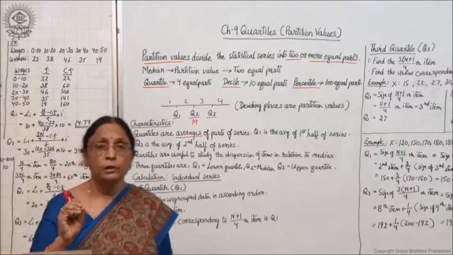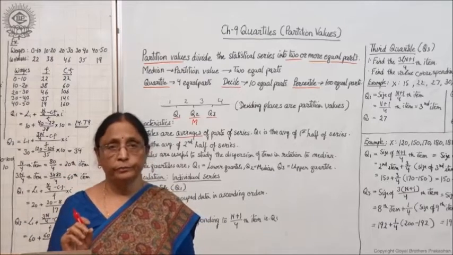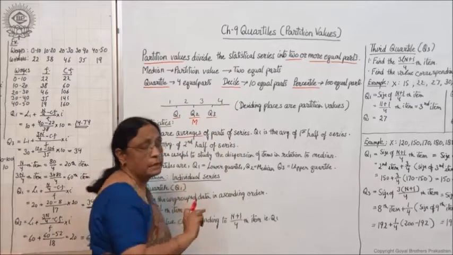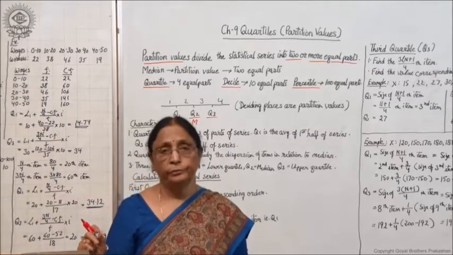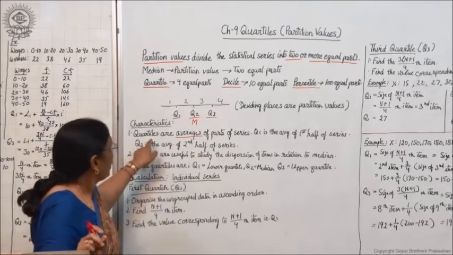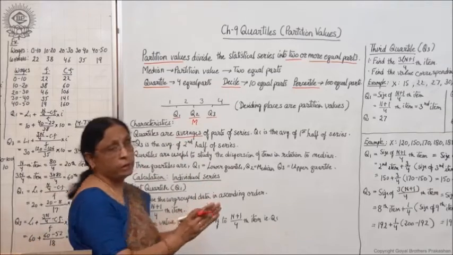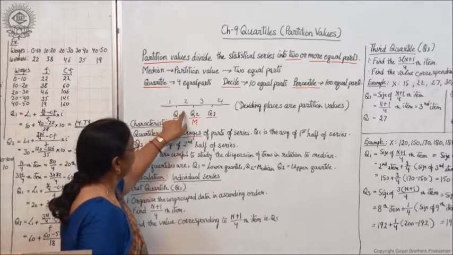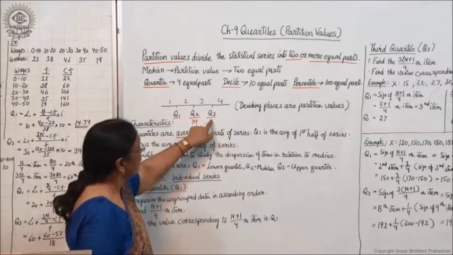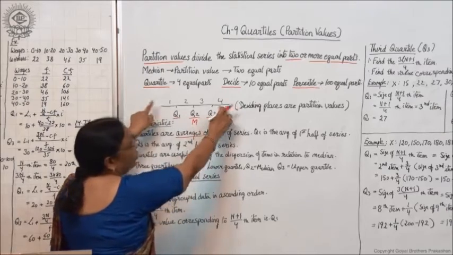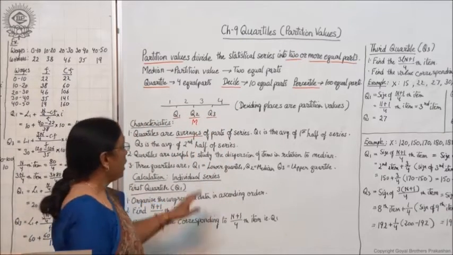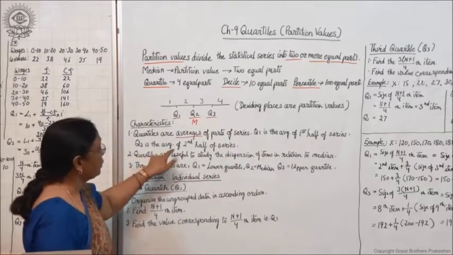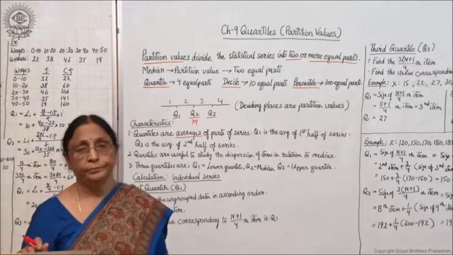The central value of the first half is Q1, and the central value of the second half is Q3. You have divided the series into 2 parts; this is the average of one part and this is the average of the second part, and Q2 is the average of the whole series. So Q1 is the average of the first half of the series and Q3 is the average of the second half.